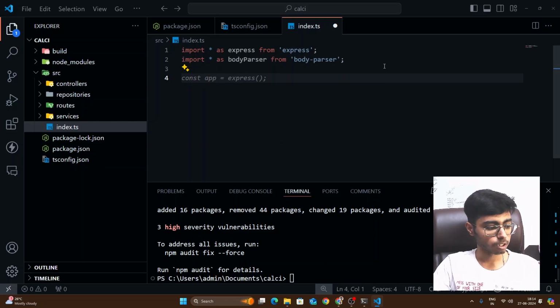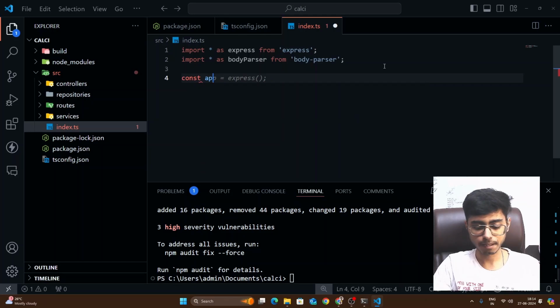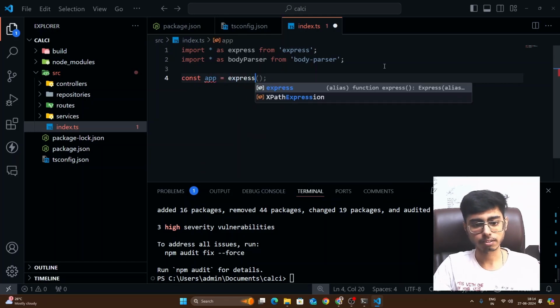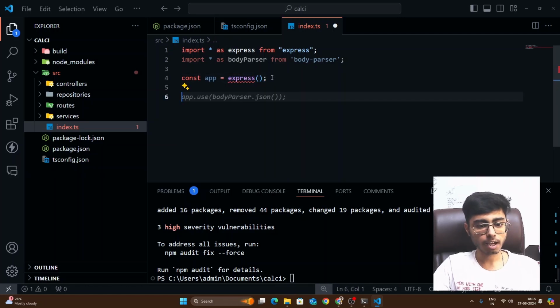Over here what I'm going to do is create a server. So to create a server, you just have to say const app = express. So my app variable is going to hold a server of what type? Express type. Then I'm going to say this express server, that is app, should use body parser so that I can return my responses in JSON and I can also read my request in JSON format, right?